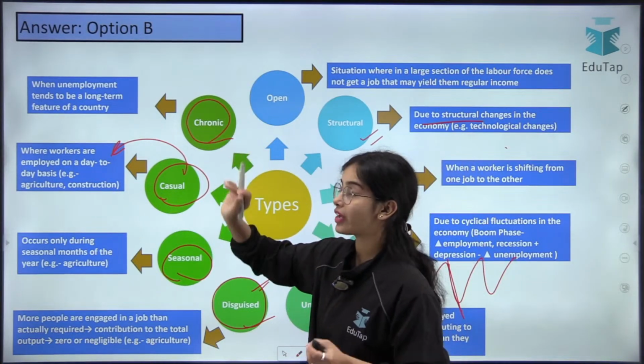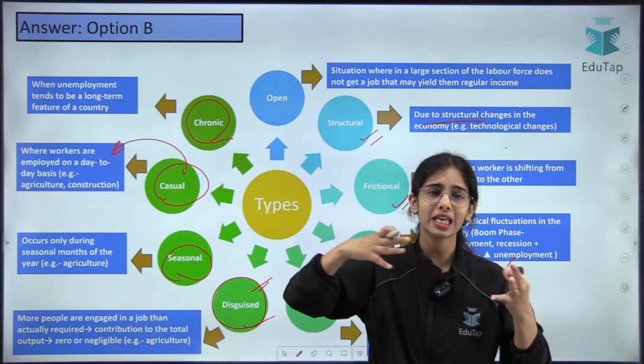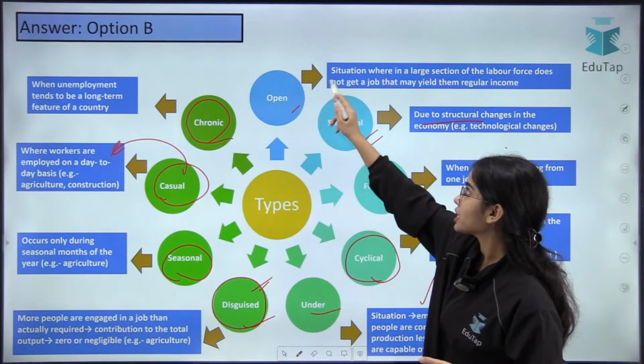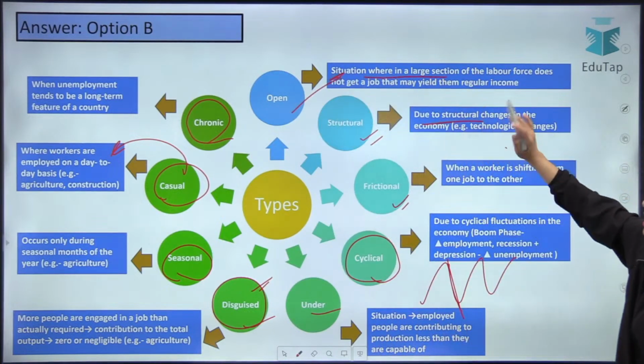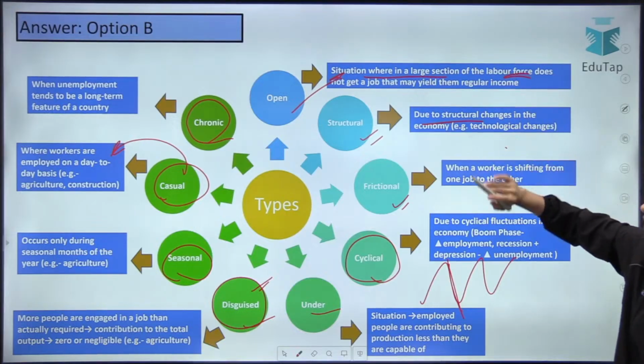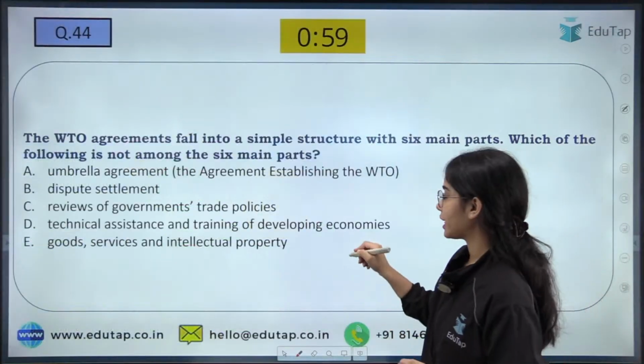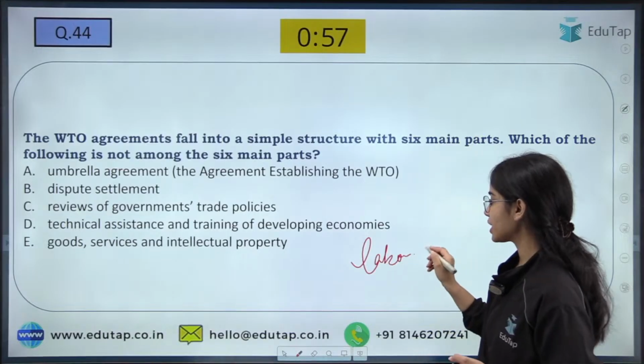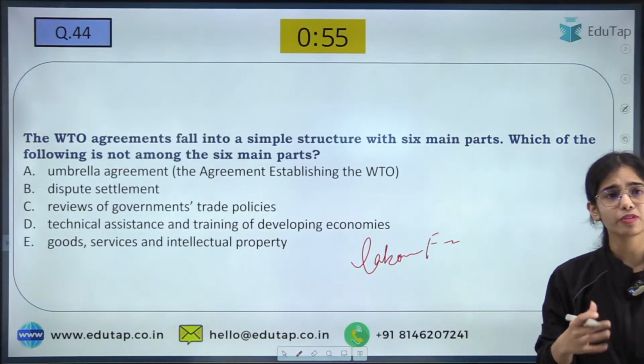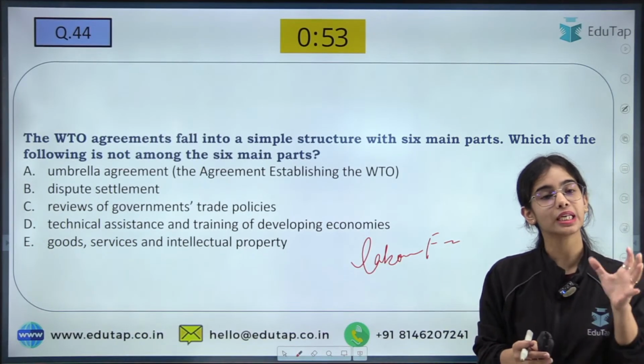Chronic unemployment is when for a long period of time there is very high unemployment. Open unemployment is when a large segment of the labor force does not get a job. Now, what is the labor force? Can anyone tell me the formula for the labor force? Is the labor force the total population of our country?